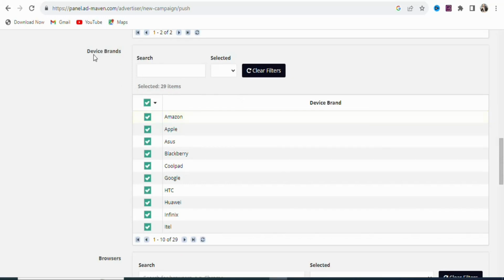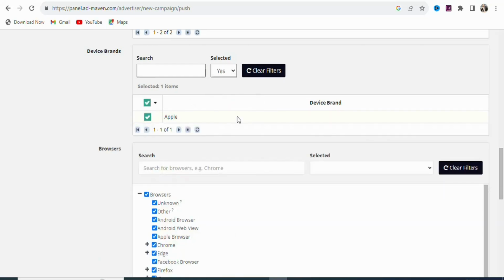You can see device brand. We are targeting Apple iOS, so you are going to deselect everything. Once you deselect it, you are going to take Apple. Once you take Apple, you are going to click right here and then select yes. We are targeting Apple iOS. Once that is done, you are going to scroll down.